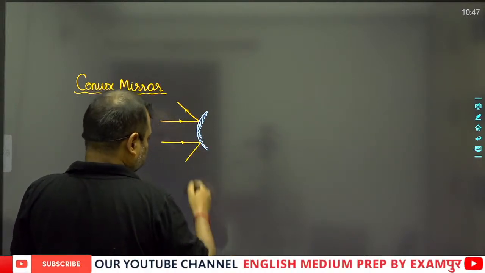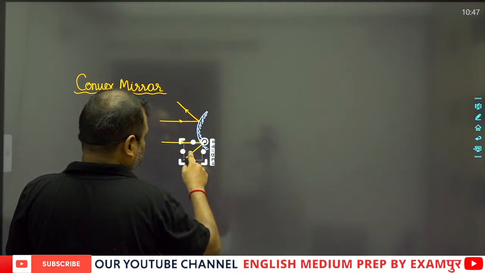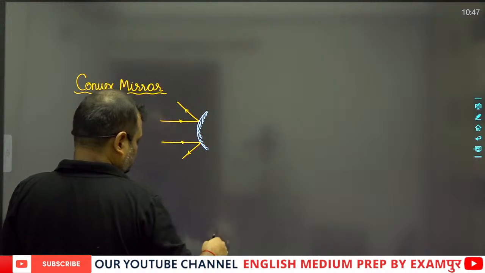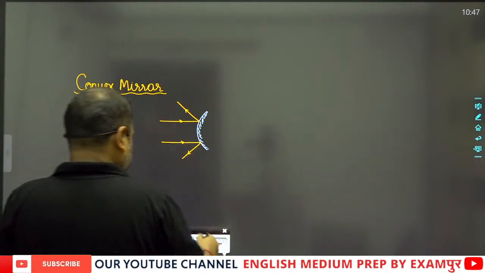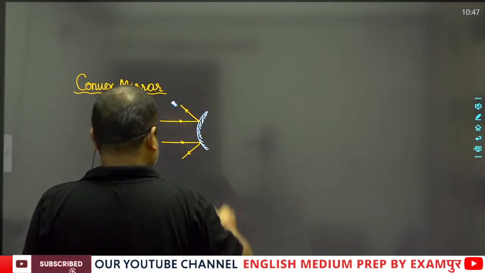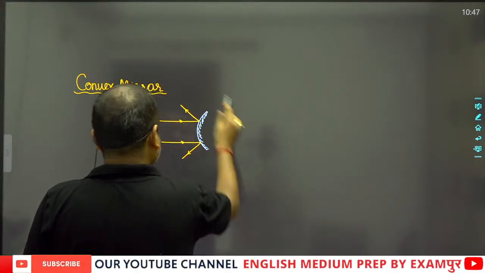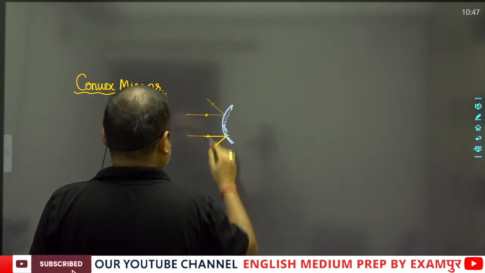Here you can see that these light rays always get diverged.